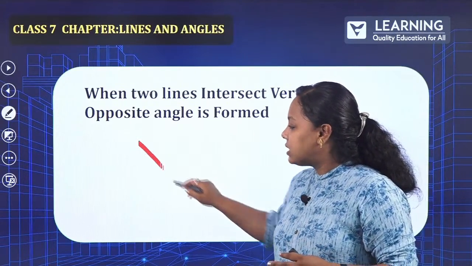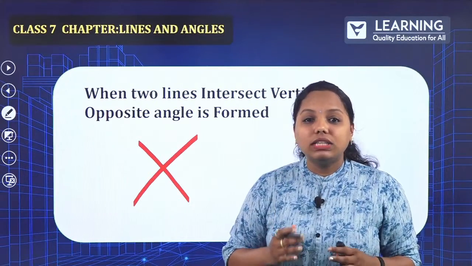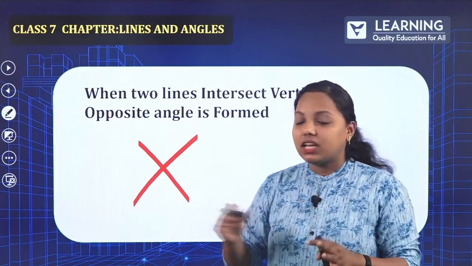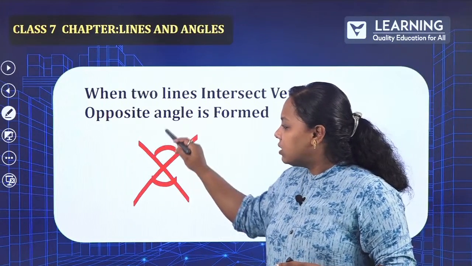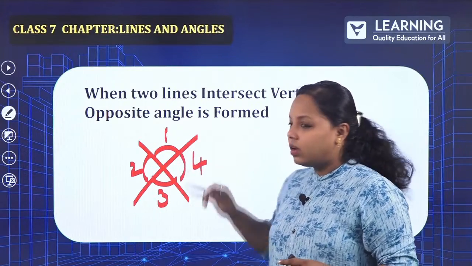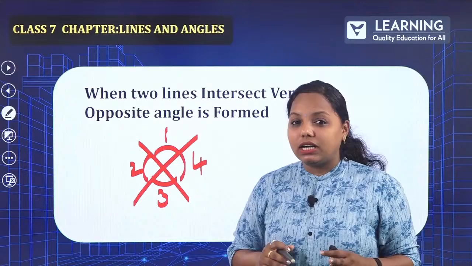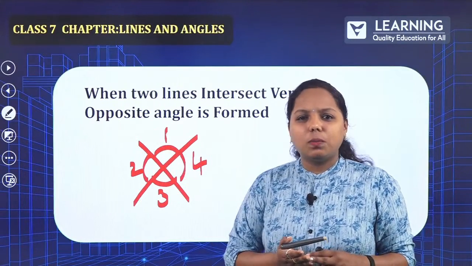Now, what is the meaning of intersect? That is, they are crossing one upon the other. And it is not only intersection, but you have to think about the angle also. Now, I have named them differently. So now you can ask a question: ma'am, can 1 and 2 be vertically opposite?